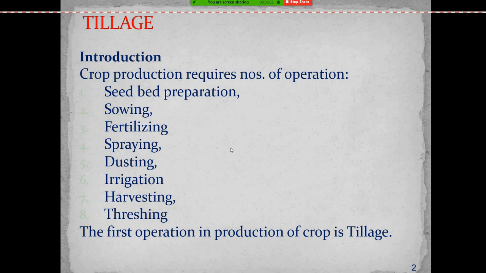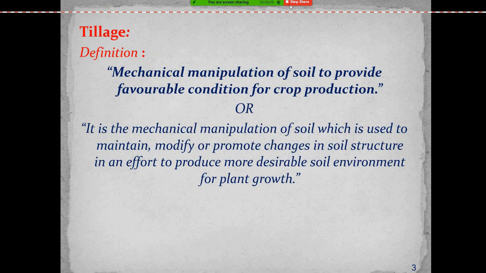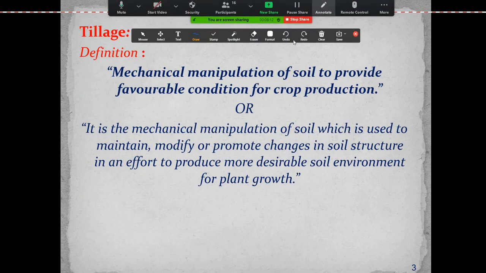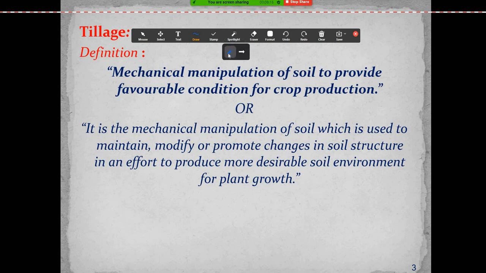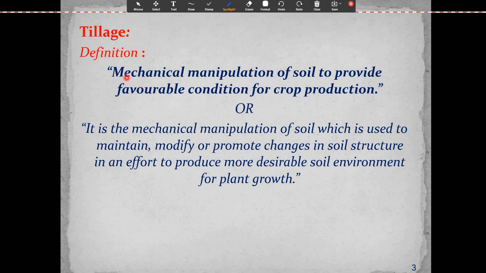And what you mean by tillage is the mechanical manipulation of the soil. It is the mechanical manipulation of the soil to provide favorable conditions for crop production, isn't it? Or it is a mechanical manipulation of the soil which is used to maintain, modify, or promote changes in soil structure in an effort to produce a more desirable soil environment for plant growth.